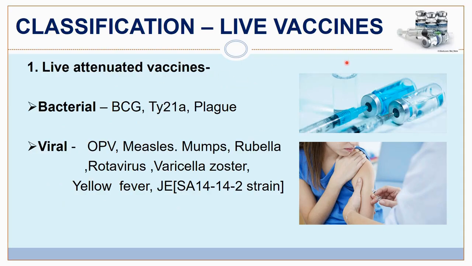Classification of live vaccines. They can be bacterial or viral. Bacterial examples are the BCG vaccine, Ty21a typhoid vaccine, which is the oral typhoid vaccine, and plague vaccine. Viral live attenuated vaccines are oral polio vaccine, MMR, that is measles, mumps, rubella, rotavirus, varicella zoster, yellow fever, and then Japanese encephalitis with the strain SA14-14-2. This one is the live vaccine, and this one we use in the immunization schedule.